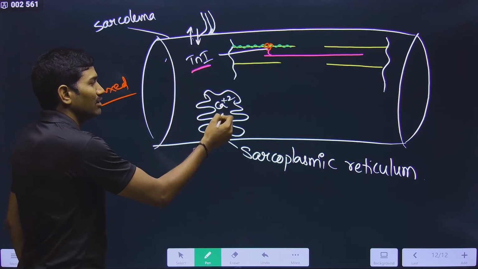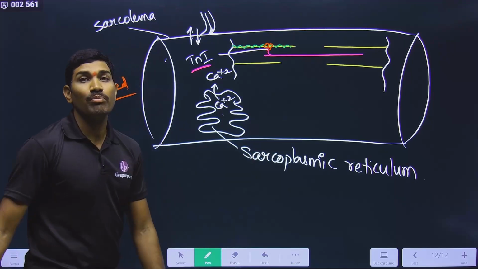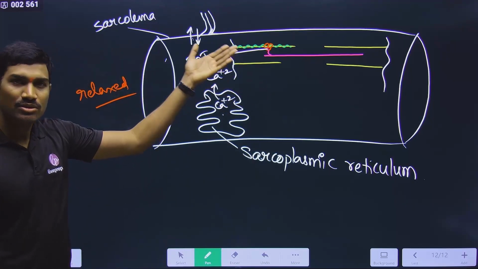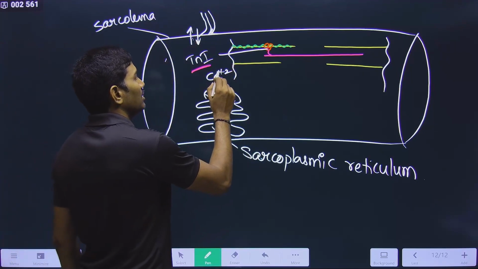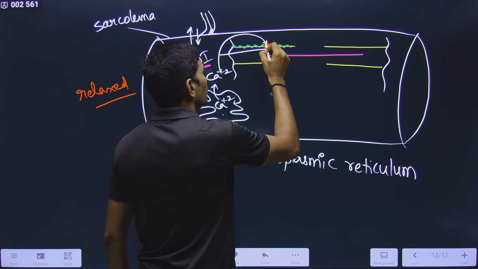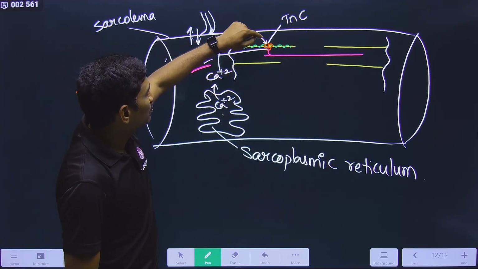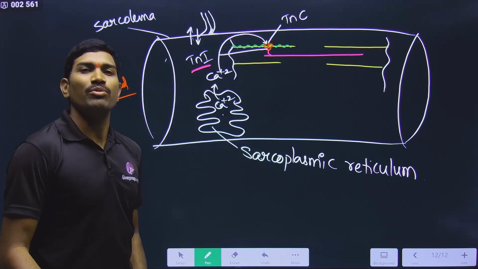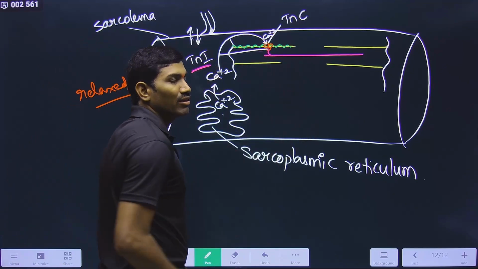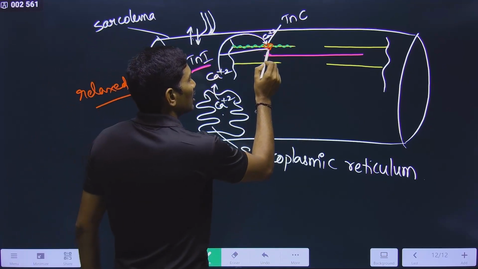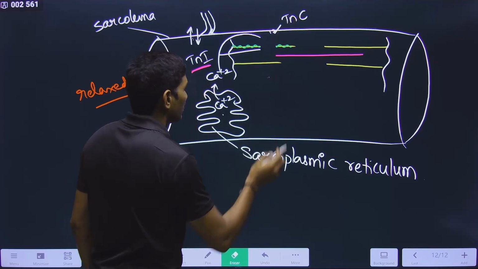And because of this, ultimately what happens? Calcium stored in the sarcoplasmic reticulum will be released into the sarcoplasm. Sarcoplasm is what? Cytoplasm of the muscle cell. Now what will this calcium do? This calcium will go and bind to troponin C, the calcium binding subunit. And now what happens? There is a structural change, so that this inhibitory part will come outside.